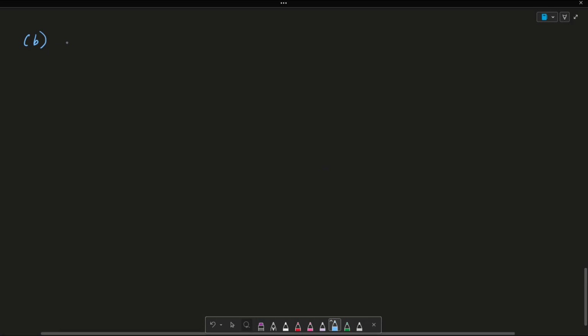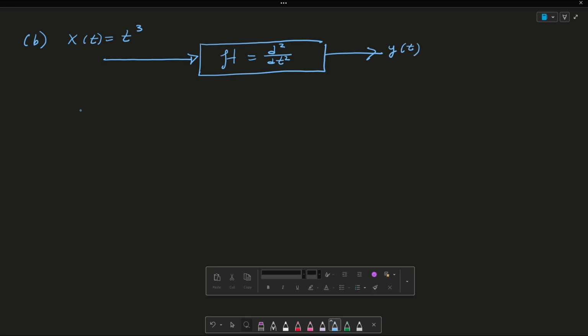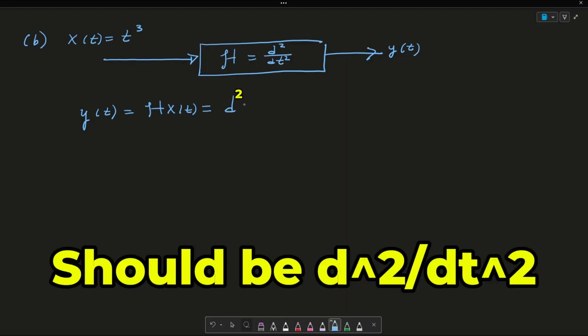So the second part of our example, or part B, says that imagine x of t is equated to t cubed. Again, we said that not all functions x of t are eigenfunctions of a system. So what we're going to do is plug this into my system. And we said that my system was this H, which is d squared over dt squared, or the second derivative. And my output is y of t. So we can say that y of t is equated to my system H times x of t, which is d squared t cubed over dt squared.